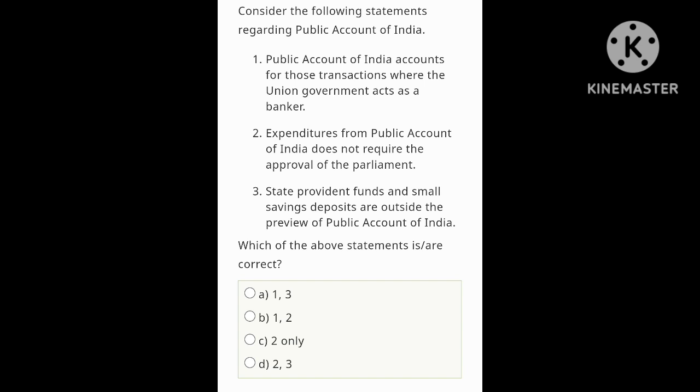Statement 3: state provident funds and small savings deposits are outside the purview of the Public Account of India. No, state provident funds and small savings deposits are within the purview of the Public Account of India. So statement 3 is wrong. Statement 1 is correct, 2 is correct, 3 is wrong. Let's choose the option. Which of the above statements is correct? A is 1 and 3, B is 1 and 2, C is 2 only, D is 2 and 3. So we know that 1 and 2 are correct, 3 is wrong. So option B is correct.